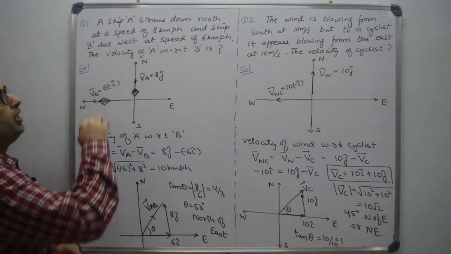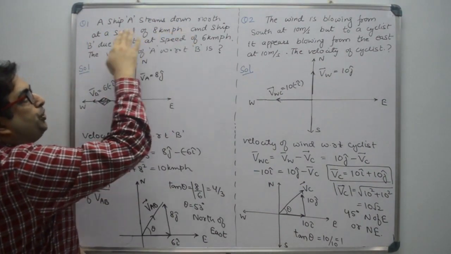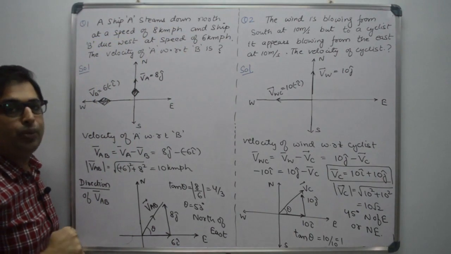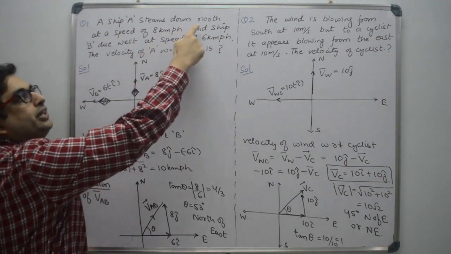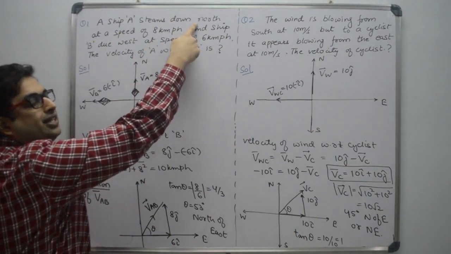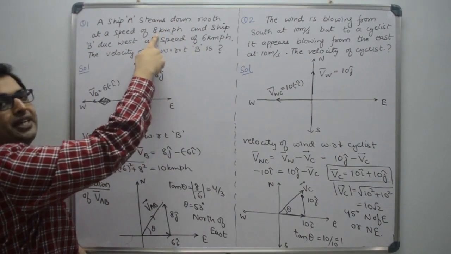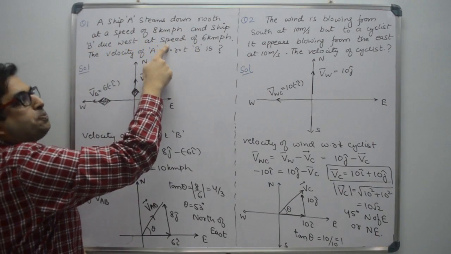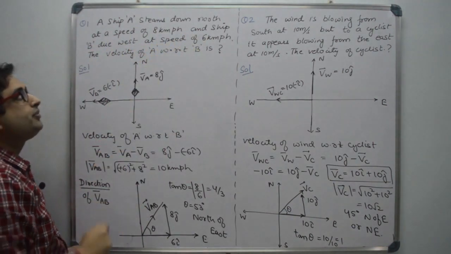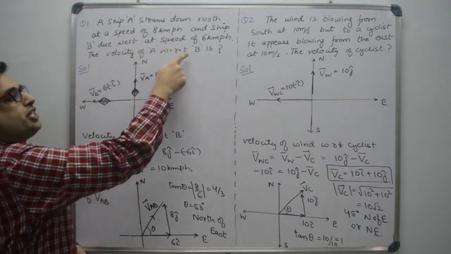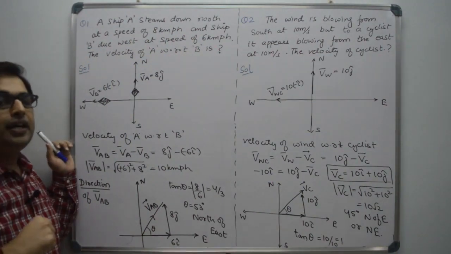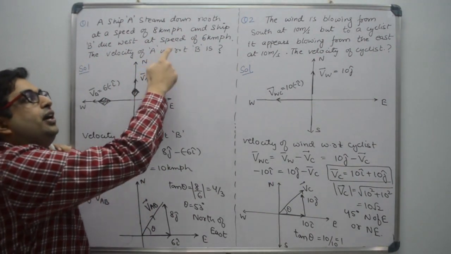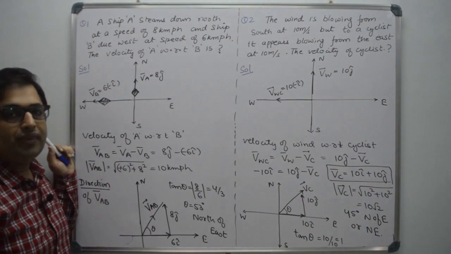First problem: a ship A steams due north at a speed of 8 km per hour. So it is given that north is the direction, speed is 8 km per hour. And ship B moves due west at speed 6 km per hour. The velocity of A with respect to B means the relative velocity of A observed by B, right?